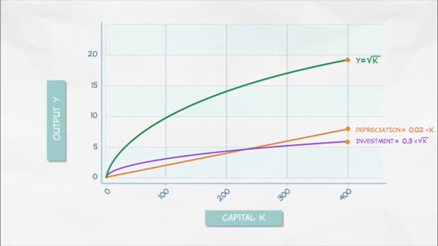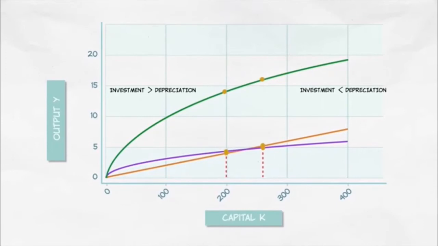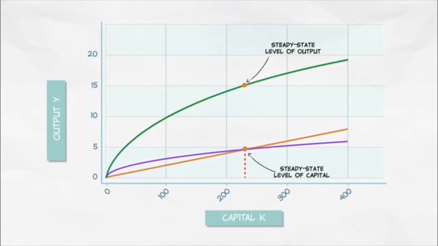Here, depreciation is greater than investment. That means all capital is being repaired but with not enough investment. So the capital stock shrinks. Here, investment is greater than depreciation. And here, depreciation is greater than investment. At the end, the efficient level is when we are at the steady state level.